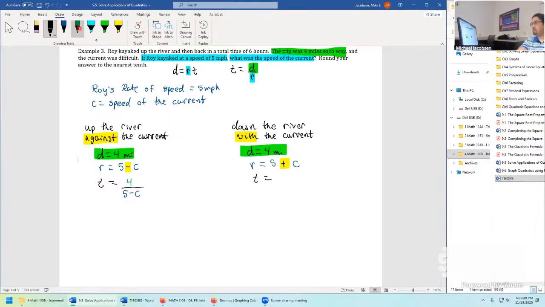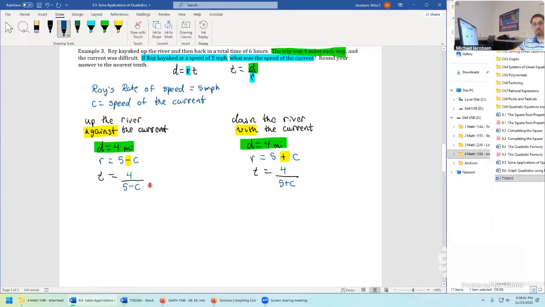Time equals 4 divided by 5 plus c on this one. So now that everything was separated out, we now have 2 different amounts of times. The units on these are going to be in hours. The rates are in miles per hour, and the distances were in miles.